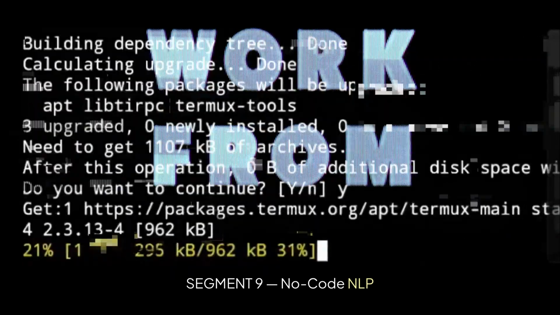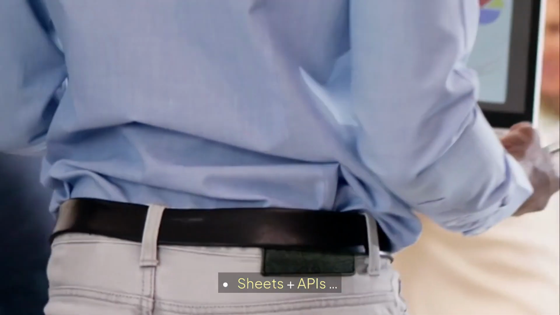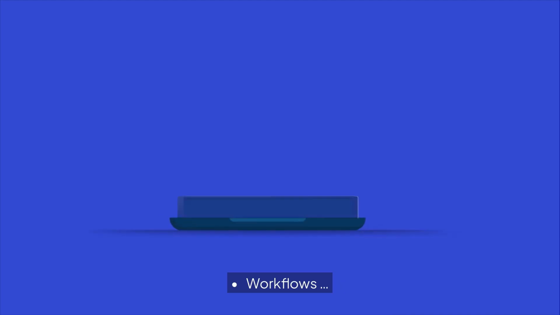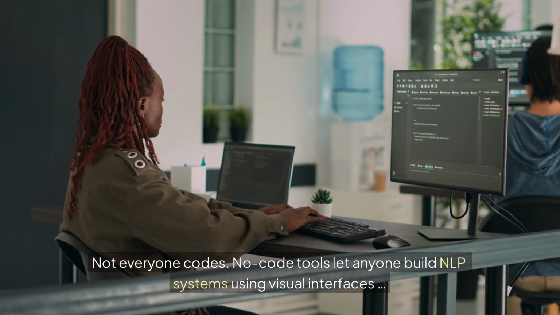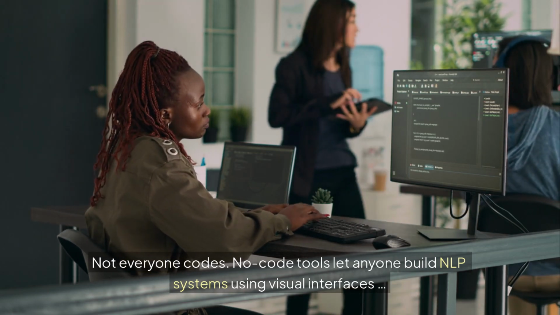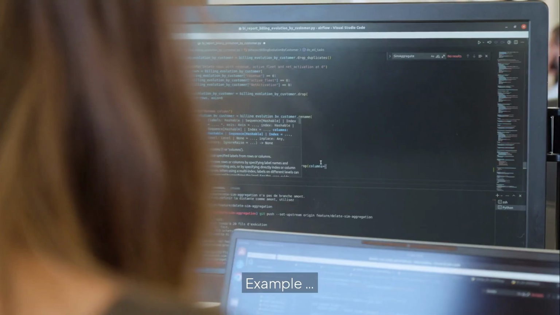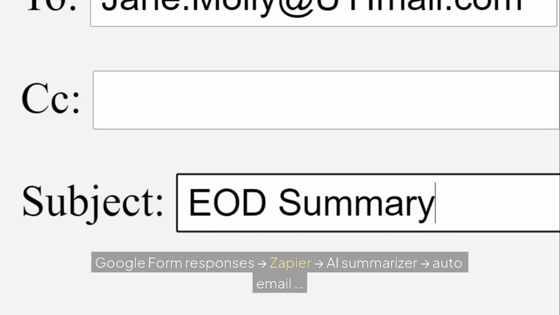Segment 9: No-code NLP. What you'll learn: Sheets plus APIs, forms insights, workflows. Explanation: not everyone codes. No-code tools let anyone build NLP systems using visual interfaces. Example: Google Form responses, Zapier, AI summarizer, auto email.